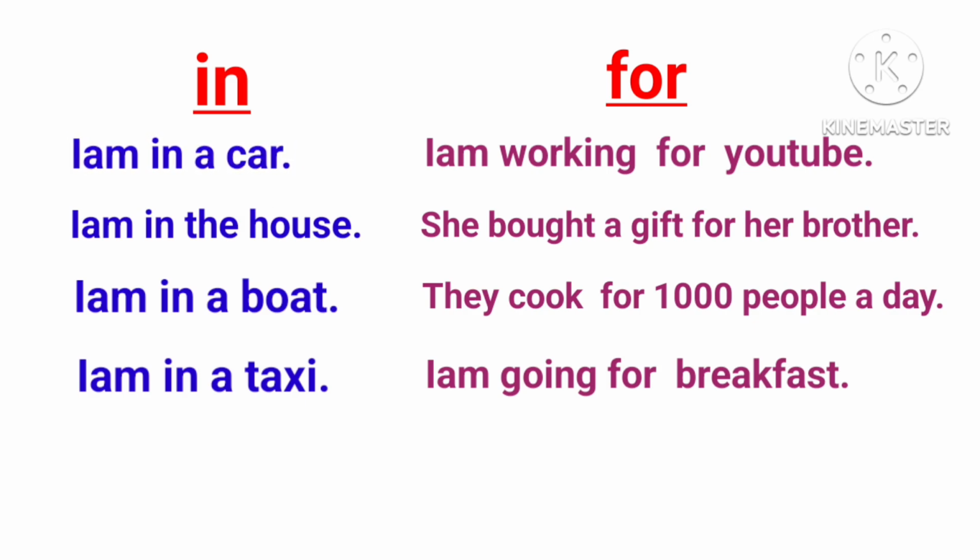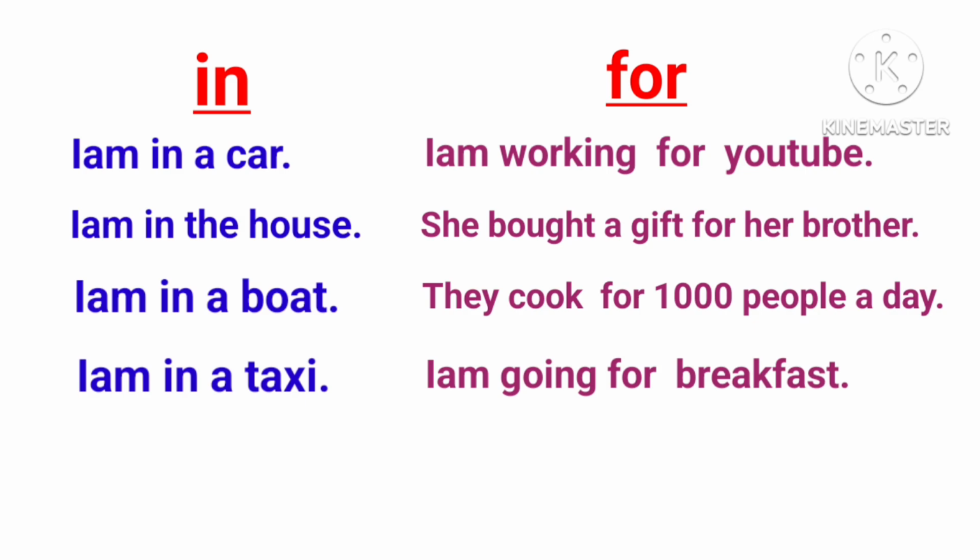And I am in a car. Examples I am taking: I am in a car. You should not say I am on a car or I am on the car. So you need to say I am in a car. If you are at your home, that is your house, you need to say I am in the house. You should not say I am at the house.